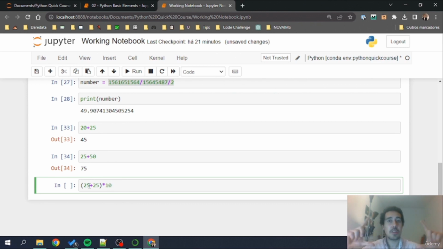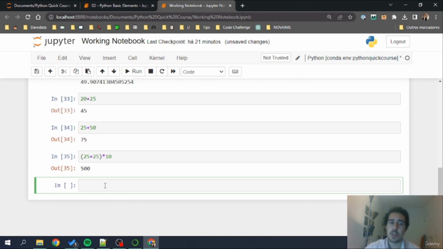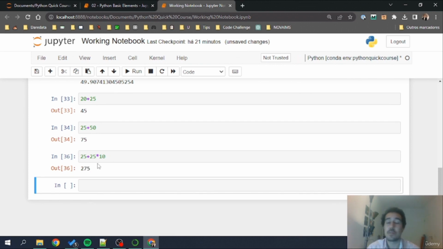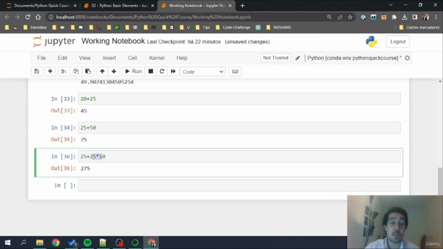So as we have the parentheses, the order of operations is respected. The sum will be done first, and then the multiplication will be applied because of the parentheses. Let's see the result of this calculation, 500. But if I take out these parentheses that we have right here, we have 275, because the multiplication is applied first due to mathematical rules, then the sum operation that we have here. Okay, so everything that you know from the mathematical world is applied here in Python.